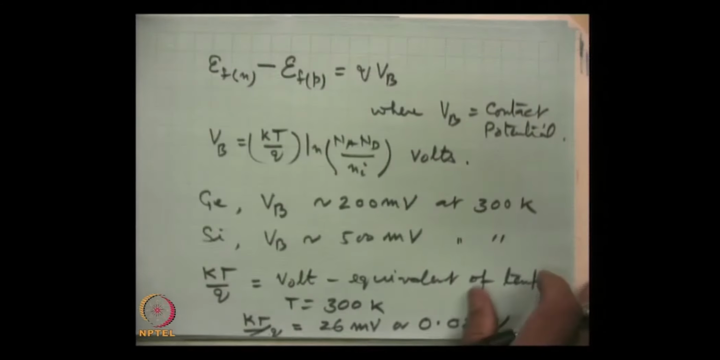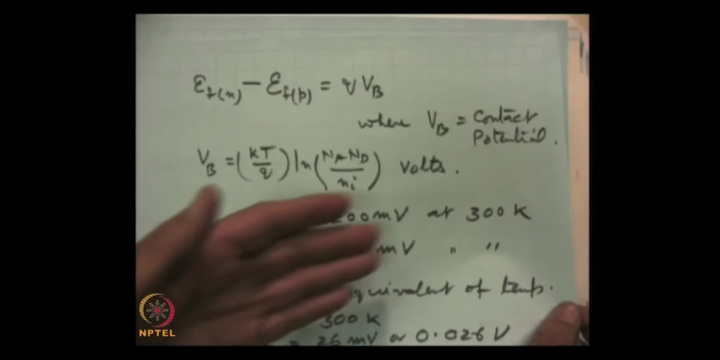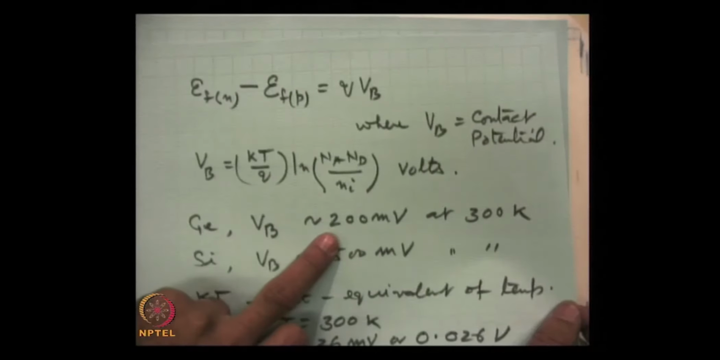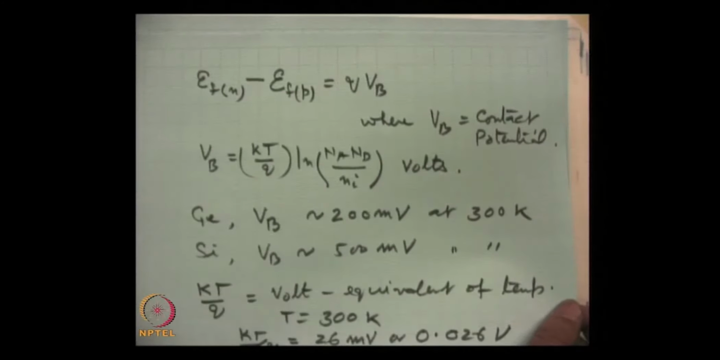And I have amply explained why the majority charge carriers in equilibrium will not be able to cross over, because they do not have energy equal to or in excess of this energy barrier height, and so the process stops here, and we get this contact potential equal to 200 millivolts for germanium and 500 millivolts for silicon.